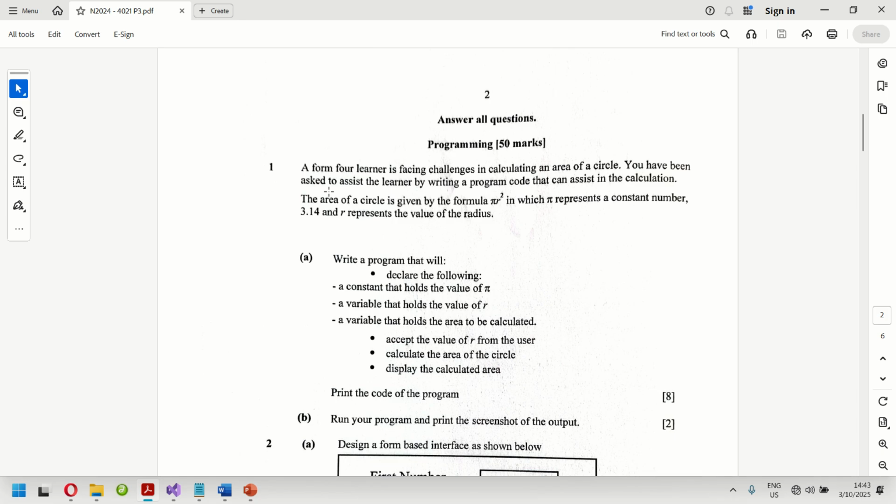And what is required for marking? It is the code of the program and the output of the program. So this question, you could answer using a console application.